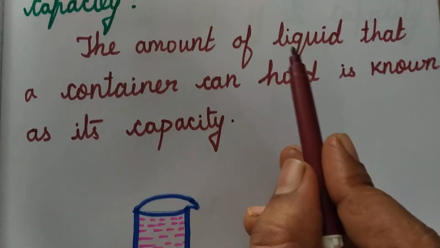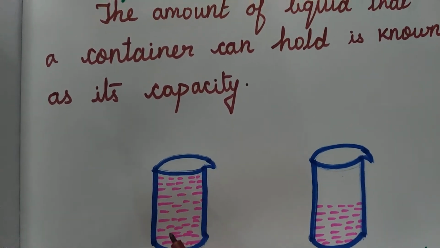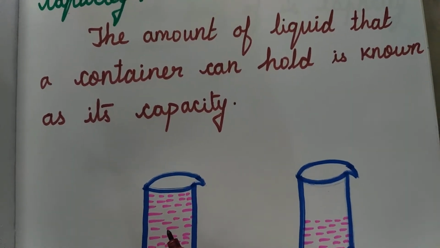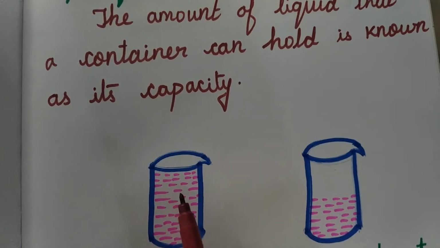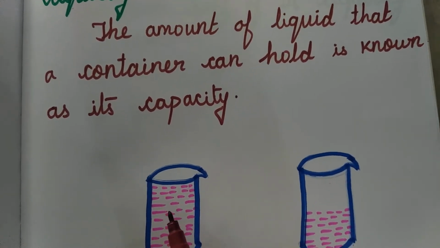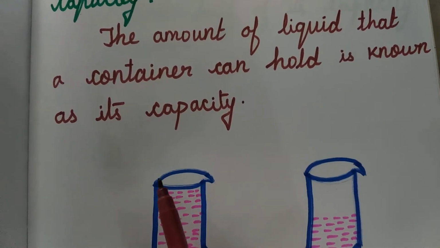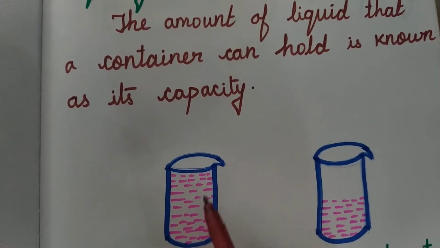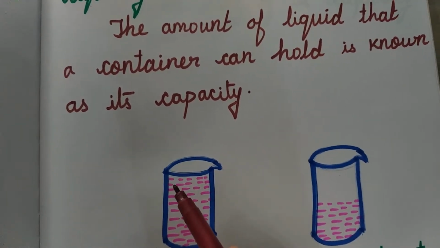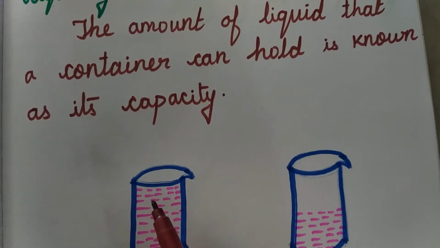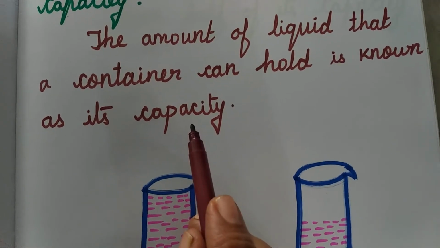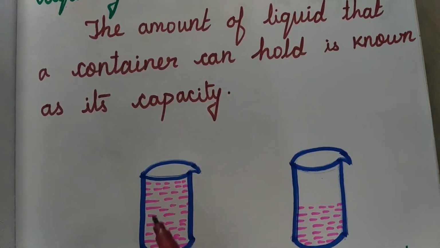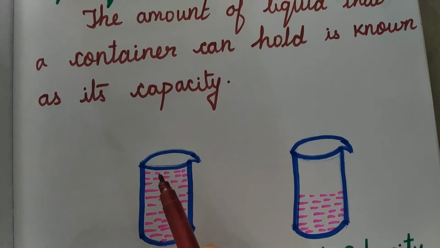So the amount of liquid means, see in this jar, this is the liquid. In rose color I have given, we can take it as rose milk or juice. So this we call a liquid. The amount of liquid that a container can hold. Container means this is a jug. How much liquid this jug can hold, that we call capacity. Do you understand, children? So how much juice this jug can hold, we call it capacity.